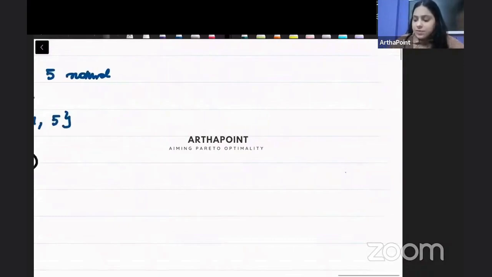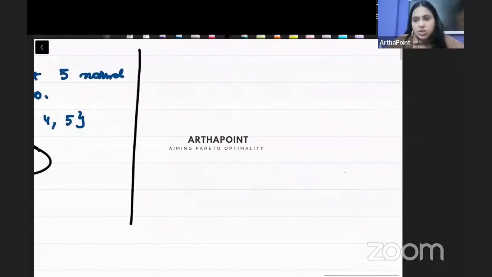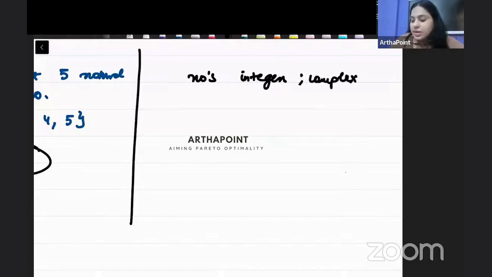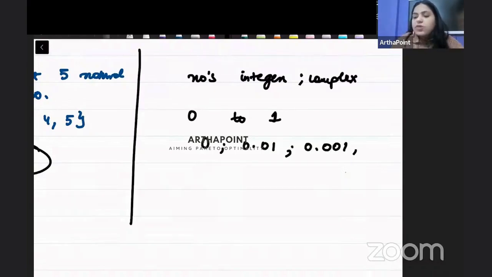For example, if I ask you how many numbers, including integers, including complex numbers, are there between 0 and 1? This is infinite. I cannot count it. I will have 0 also, 0.01 also, 0.001 also, 0.00001 also, 0.2 also.